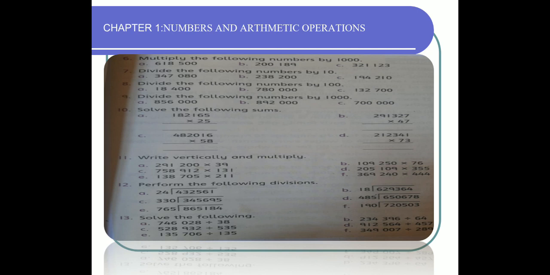What you have to do, simply learn the tables and keep this thing in mind, how to divide the number. It's very simple for you. Question number 10, multiplication. Read the table and multiply the number. Question number 11, write vertically and multiply. You have to write vertically like in question number 10 and then multiply the number.